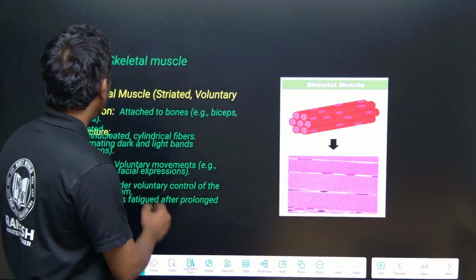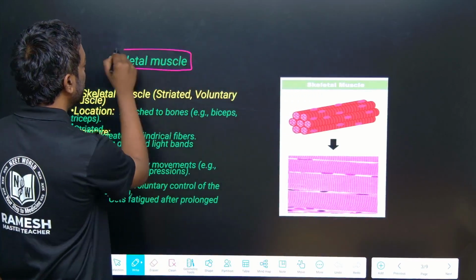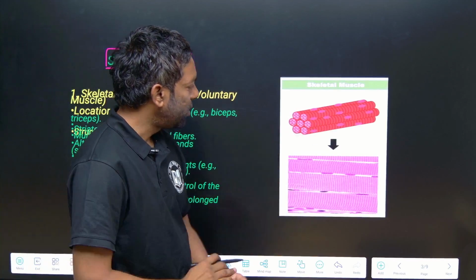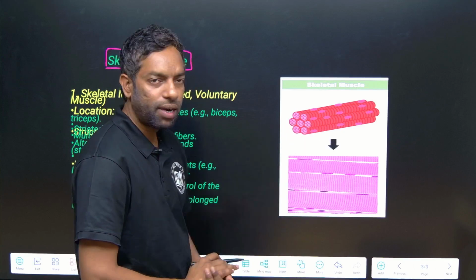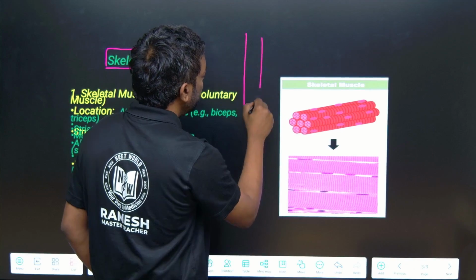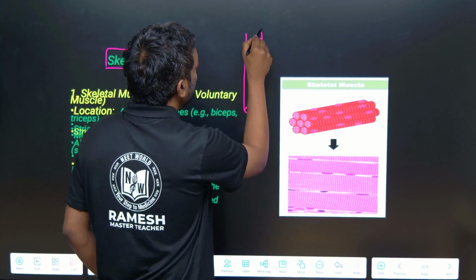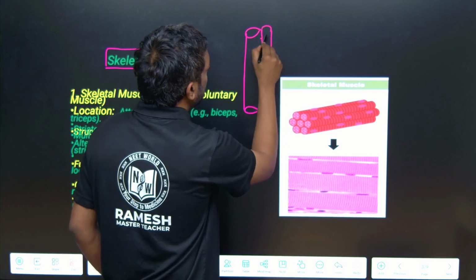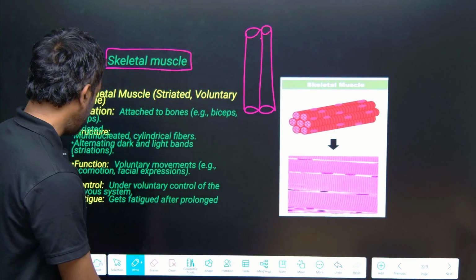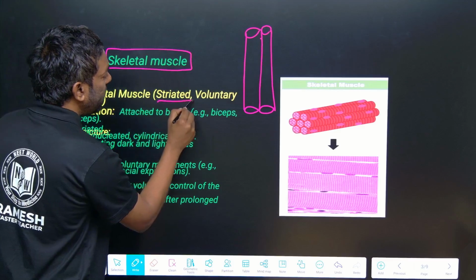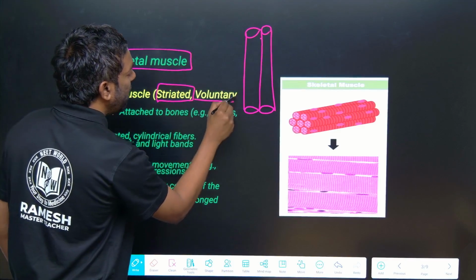First, skeletal muscle. Just look into this picture. It is the skeletal muscle, cylindrical in structure. Skeletal muscle is striated and voluntary.